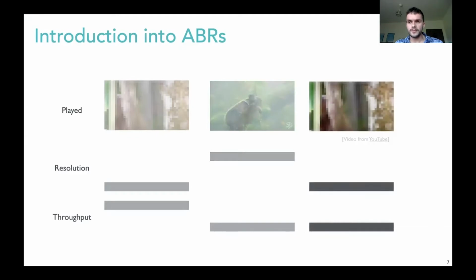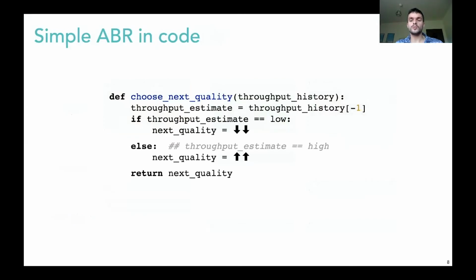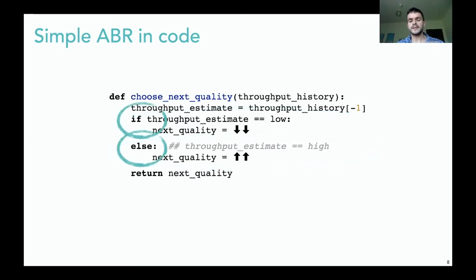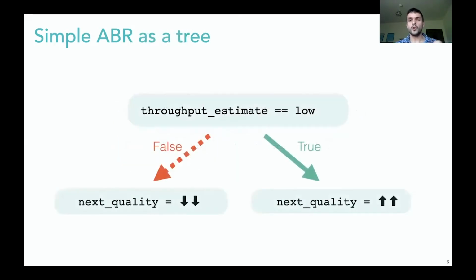This very simple ABR algorithm could be written down like this in code. The important loop of this algorithm takes as an input the measured throughput of the last chunk downloads, and then uses the most recent measurement as an indicator for the future network quality. If it predicts low throughput, we decrease the quality by 2 levels. If it doesn't, we do the inverse. We see a very prominent if-else structure here. This can easily be transformed into a decision tree. We can see that the core logic of the algorithm is reconstructed in this tree.